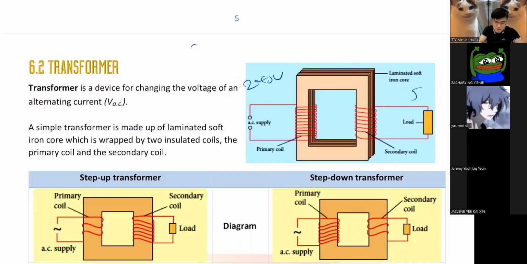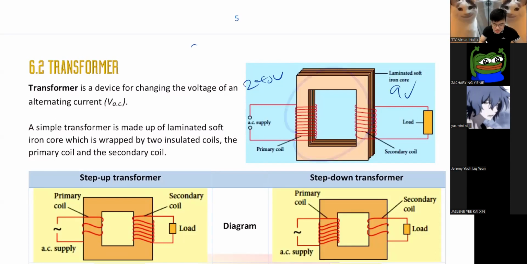Laptop maybe they use 20. How much does mine use? My laptop uses 9 volt. I'm not sure if you can see this. It says here 9. Sorry, my cat background is blocking me. My laptop charger here says it needs 9. So this transformer will change 240 into 9. So now I can power my laptop. So this is a transformer.